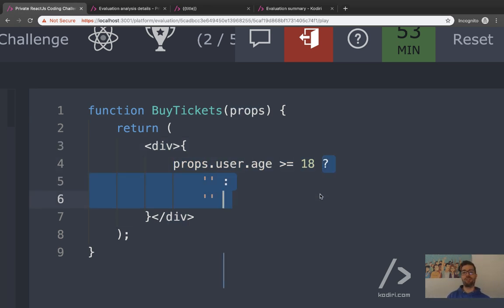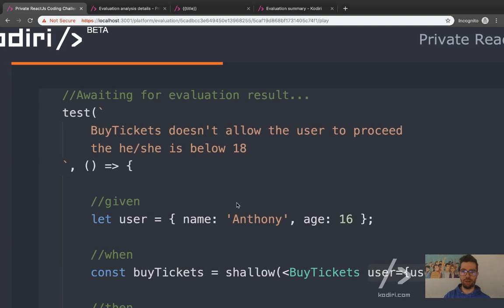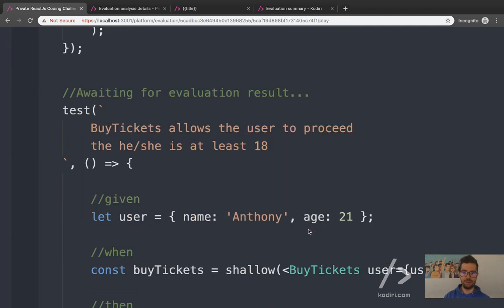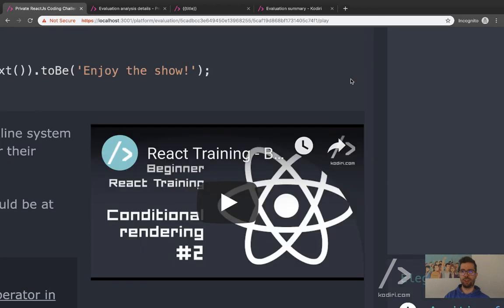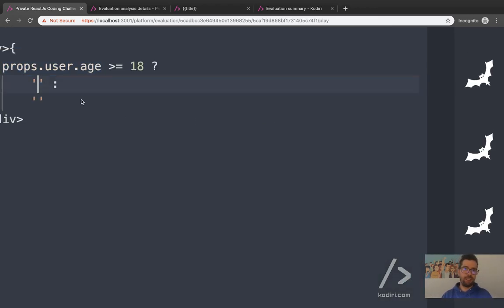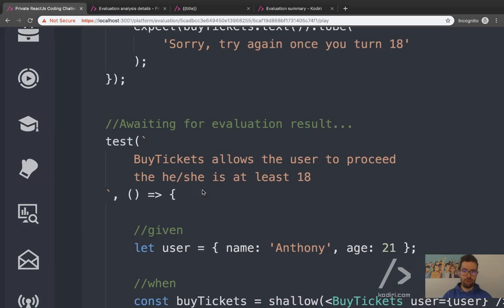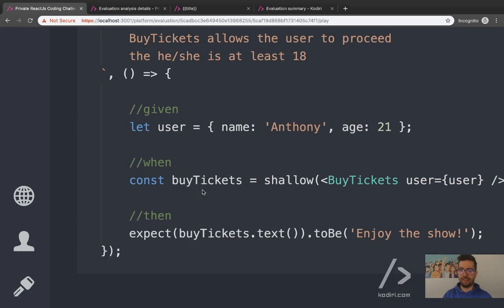What's the technical way to describe that logic, guys? Ternary, correct. This is a ternary operator. If something happens, then do something. Otherwise, else, do something else, yeah? So if props.user.age is above 18 years old, then what? Then we do enjoy the show, right? So let's put here enjoy the show with an exclamation mark at the end, I believe, correct.